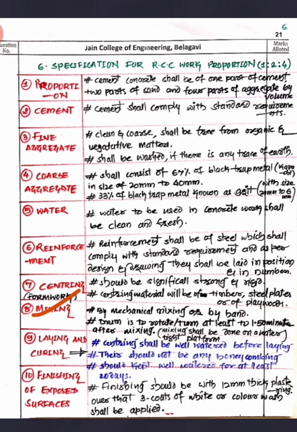Or if you're using mechanical machines, you can have a drum, and that drum should have a rotation of 1.5 minutes. Each rotation should be for 1.5 minutes. And mixing shall be done on a watertight platform if you are doing hand mixing.